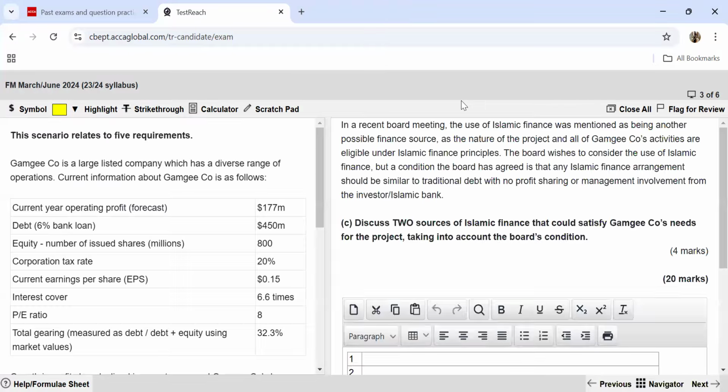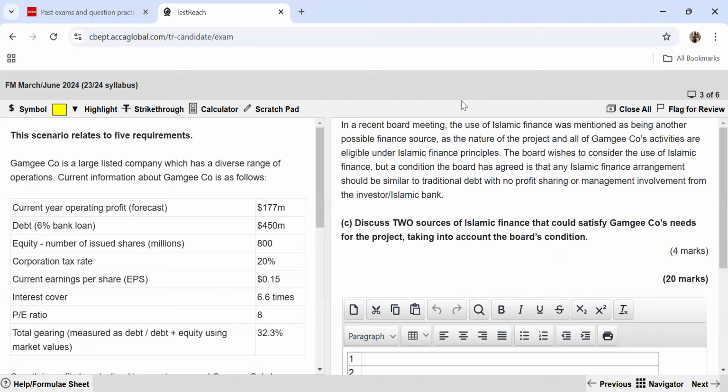Moving ahead to the next requirement. This is again pertaining to the scenario because you see the name of the company in the question. In a recent board meeting, the use of Islamic finance was mentioned as another possible finance source, as the nature of the project and all Gamgee company's activities are eligible under Islamic finance principles.